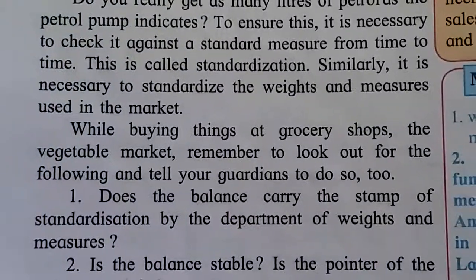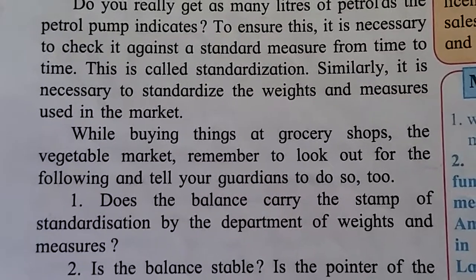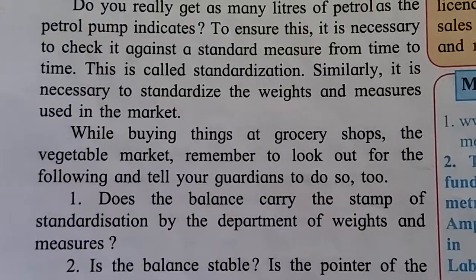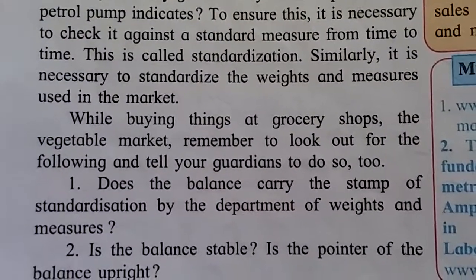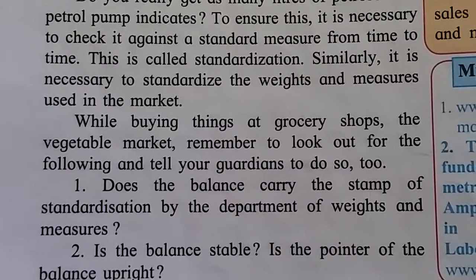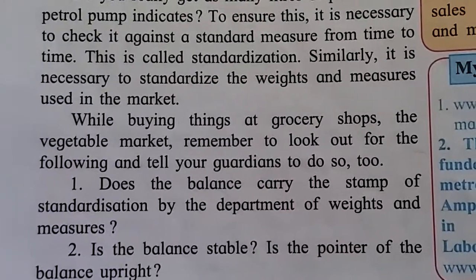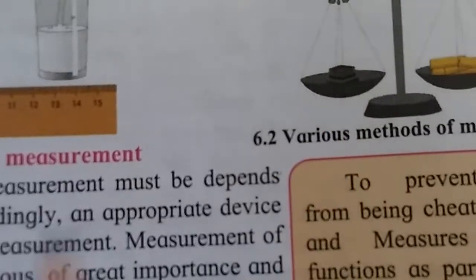While buying things at a grocery shop or the vegetable market, remember to look out for the following guidelines. First, does the balance carry the stamp of standardization by the Department of Weights and Measures? See, this is mass, means 1 kg, 2 kg.